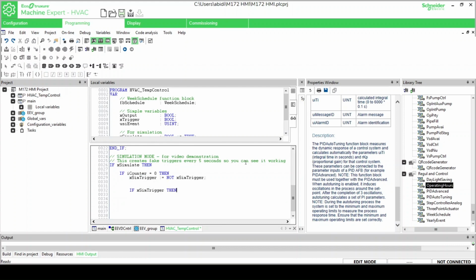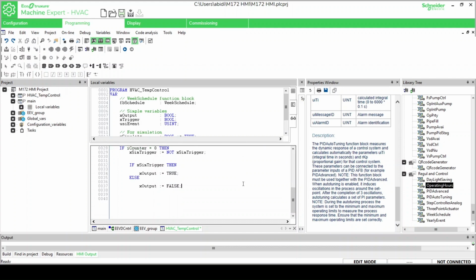Now we process the scheduler output. When a trigger occurs, we check which event happened. If the event number is 0, the output turns on: xOutput equals TRUE. If the event number is 1, the output turns off: xOutput equals FALSE. This creates a simple on-off schedule behavior.